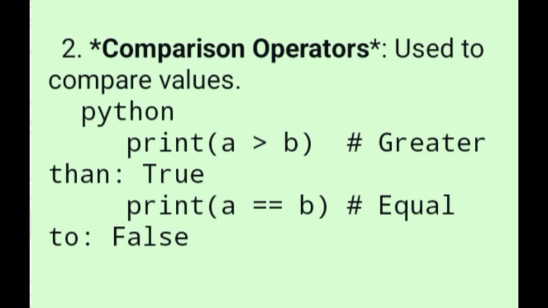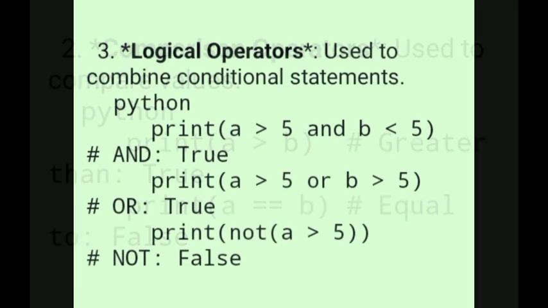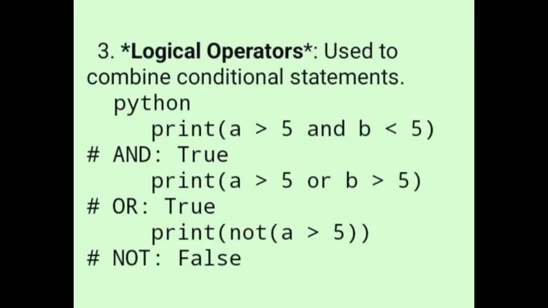Logical operators are used to combine conditional statements. Print(a > 5 and b < 5). And this is True. Print(a > 5 or b > 5). This is the OR operation. This is True. Print(not a > 5). This is the NOT operation. This is False. These operators are essential for writing logical and efficient code.